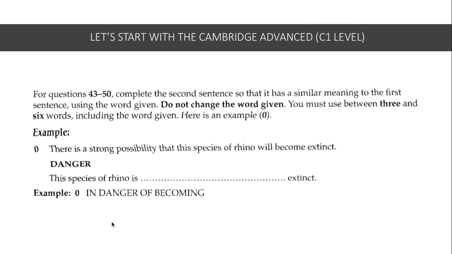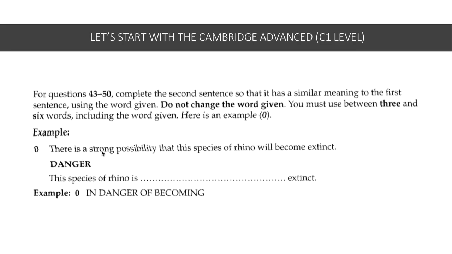And what we see here in the example exercise is the sentence reads, "There is a strong possibility that this species of rhino will become extinct." Now the word you're given is danger, and the sentence is rewritten starting with, "This species of rhino," and then the answer here is in danger of becoming extinct.